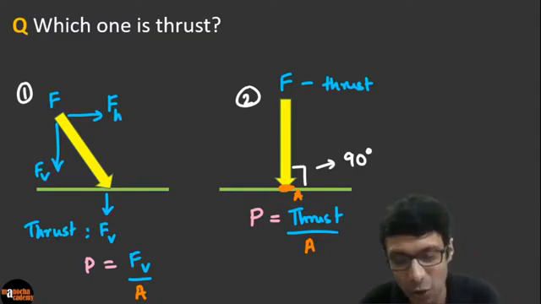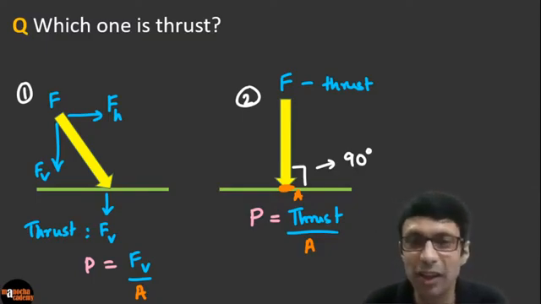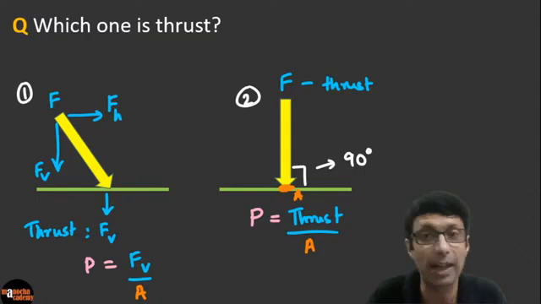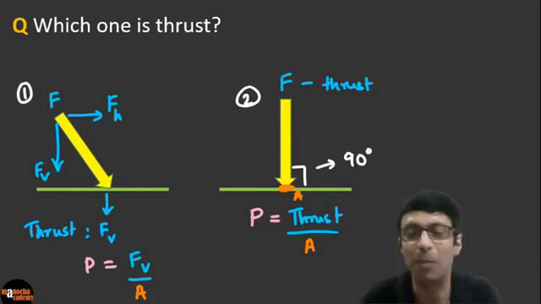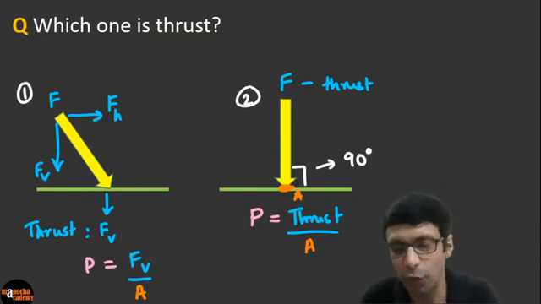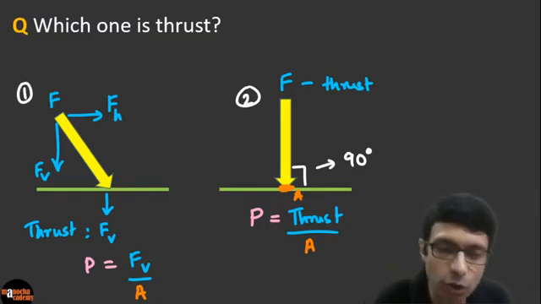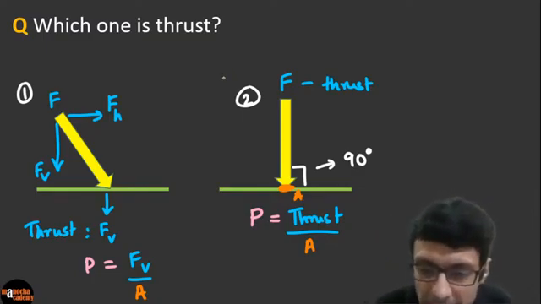Okay, so guys, if you take a look here, the pressure is FV by A. But in this class, we're not going to go into the details of how we calculate FV. The vertical and horizontal components can be calculated using trigonometry, right? So you can use the theta component. There's going to be a sine theta, cos theta, but I'm not going to go into that in this class. So just for your concept, usually in the simple case, we basically use case 2.